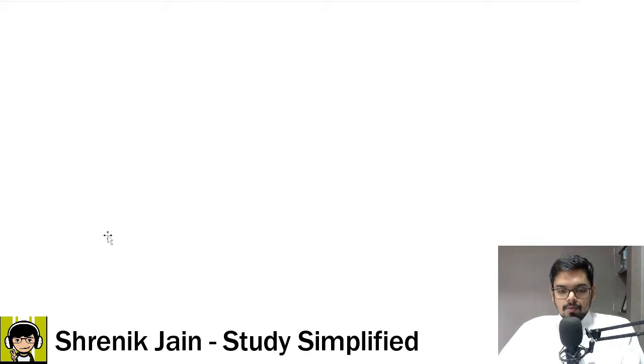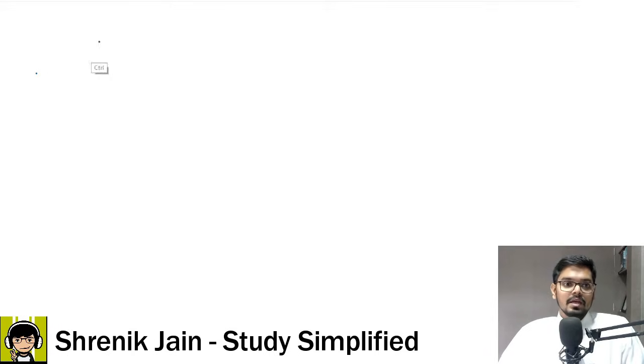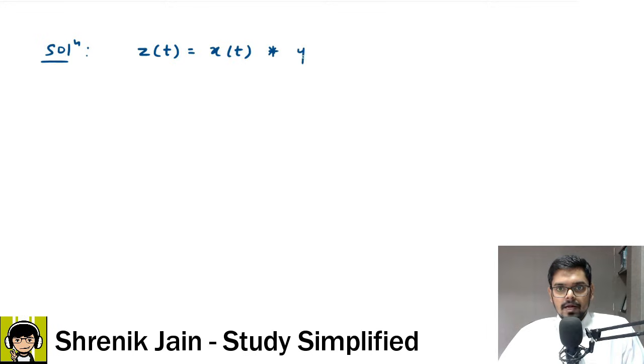You know why? Because they are saying you have to comment on what? Convolution of x of t and y of t. See carefully. We have to comment on a signal, let us say z of t, which is x of t convolved with y of t. But what was y of t as per the question? y of t is nothing but x of minus t. So this is your z of t.